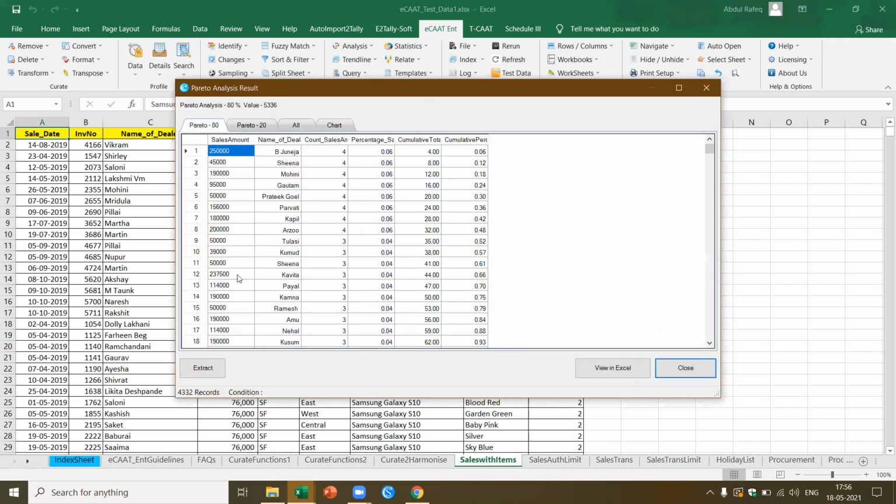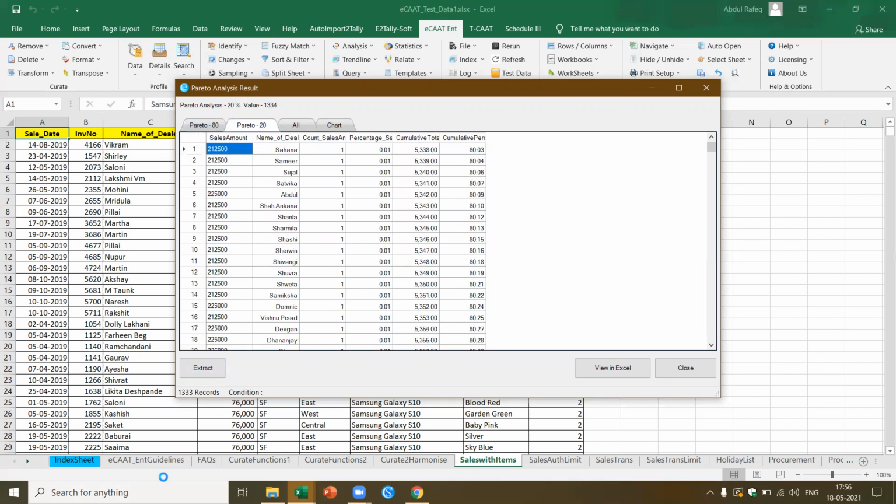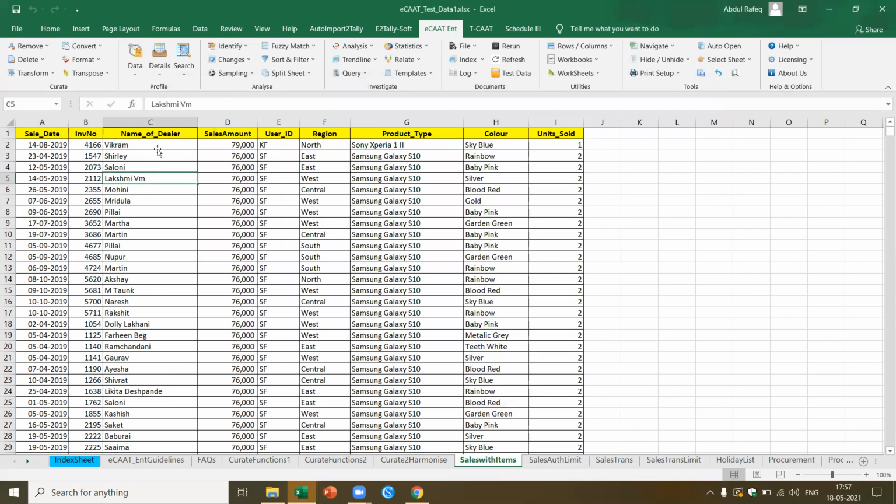Now if you see here, out of all the amount, 80% of the transactions, let's say 4,332, constitute 80%. It also tells me the percentage. Here it tells me there are 1,333 accounts which actually constitute this particular percentage. Now let's do the same thing as per the name of the dealer.